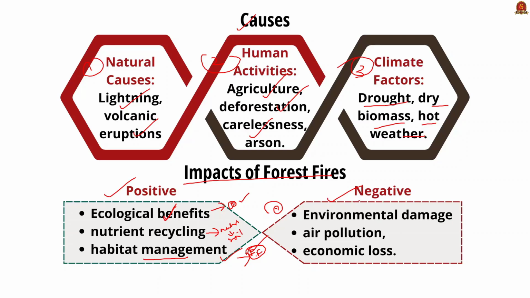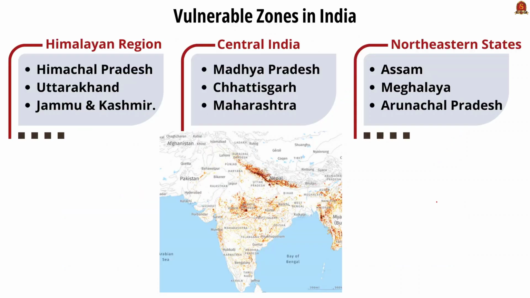Now let's see some of the negative impacts. The first thing is it causes environmental damage, then it causes air pollution to the nearby region, and it also causes economic losses when it expands beyond the forest area. So these are all very common factors that you have to remember. Here you can see some of the vulnerable zones in India. It includes the Himalayan region, central India, and the northeastern states. In this map, you can also see the red color dots mentioned here.